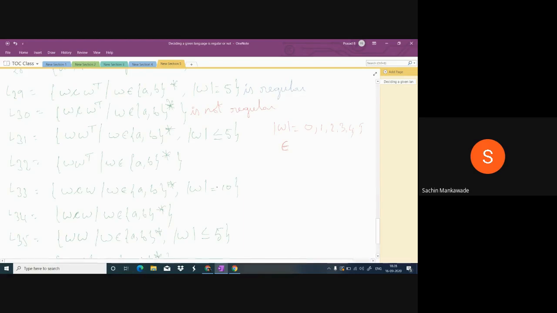Here the smallest string is the smallest.